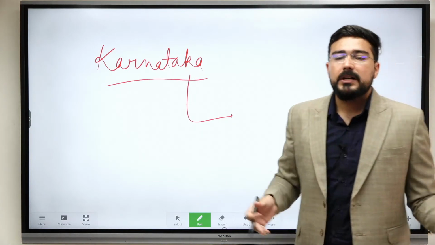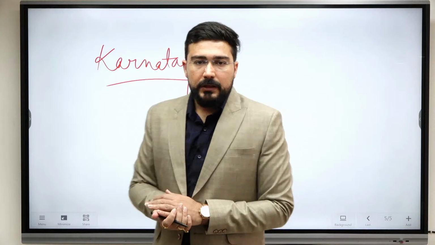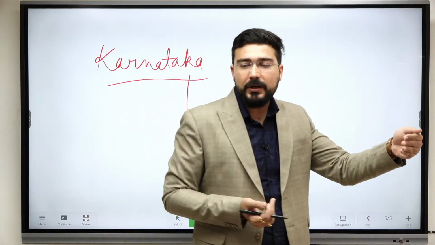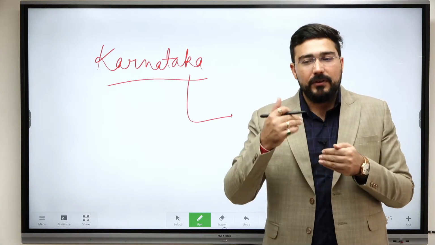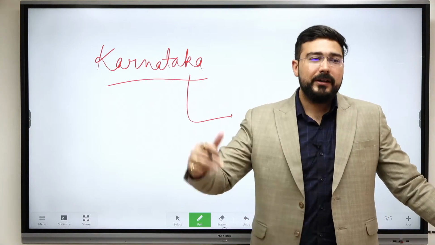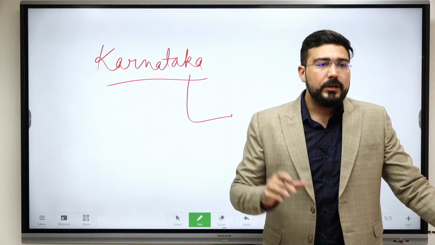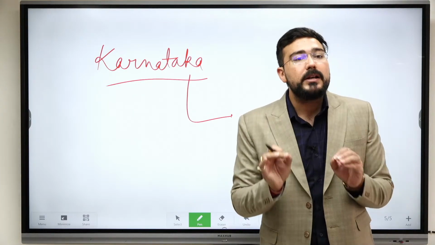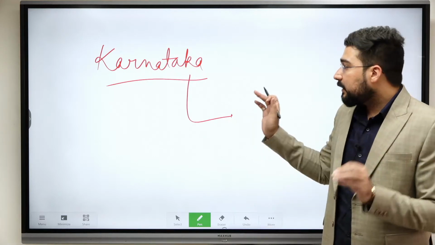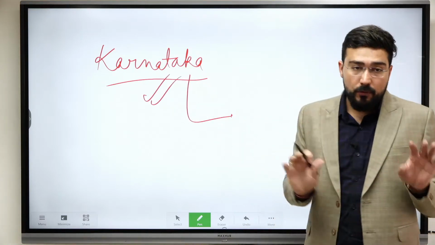This question was asked by UPSC in 2018. That Bhakti movement took birth in Tamil Nadu, then matured in Karnataka, then came to Maharashtra, and eventually it became old in Gujarat. Okay, so this is one sequence which you need to remember. And you can very well write it in your answer. This can be an X factor in your answer when it comes to Bhakti movement.